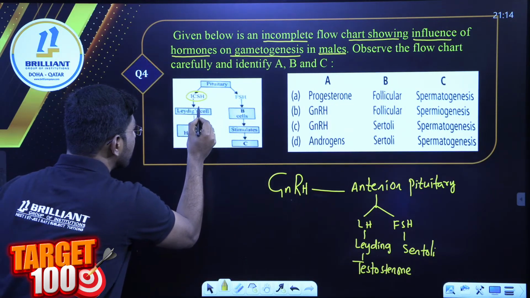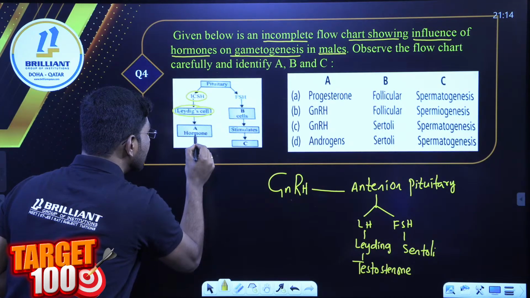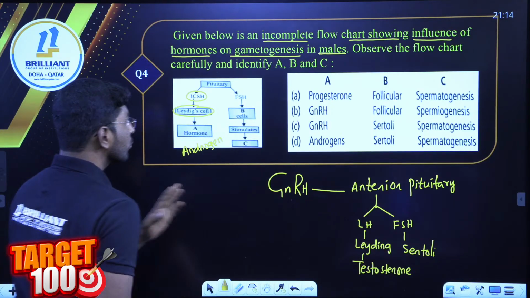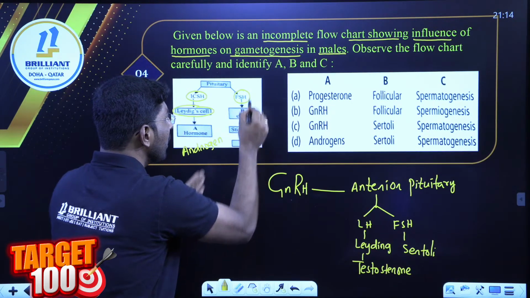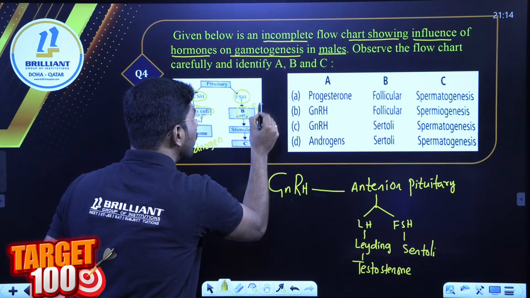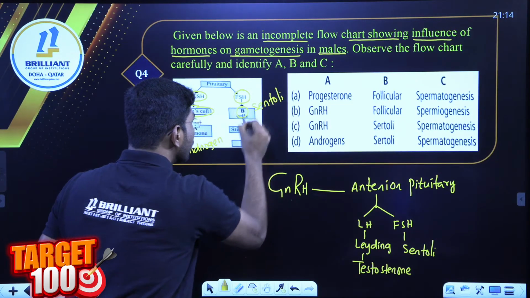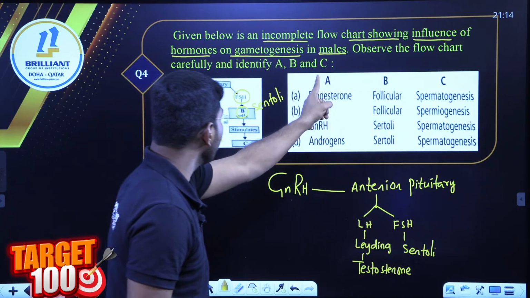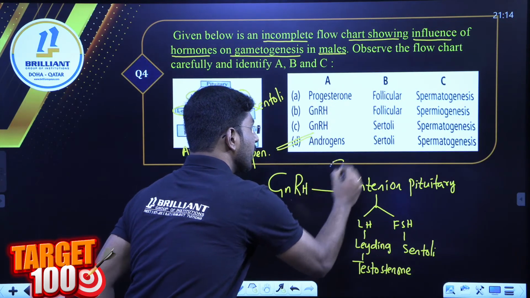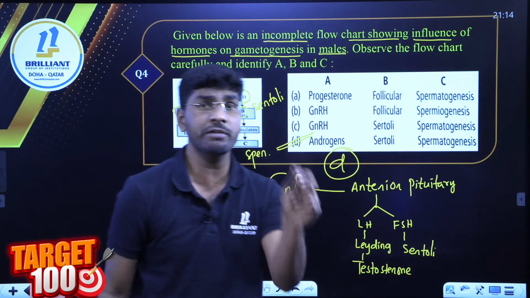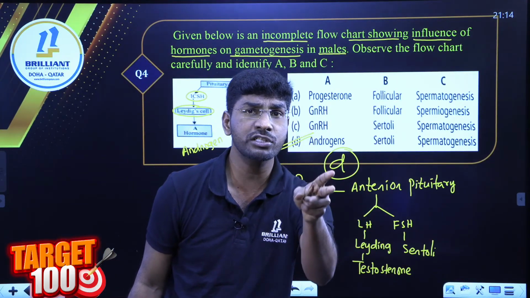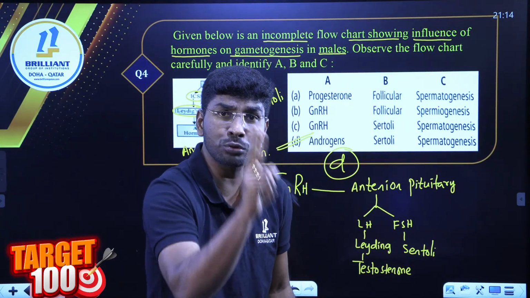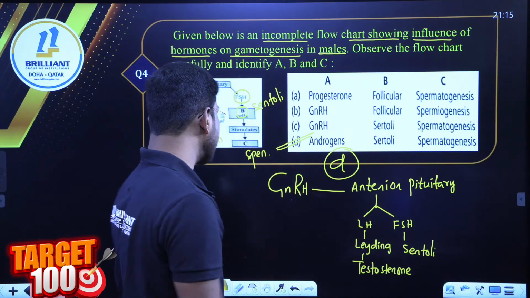So interstitial cell stimulating hormone, the Leydig cell produces A, nothing but androgen. Androgen means testosterone. FSH, follicle stimulating hormone. B cells mean Sertoli cells. Next, Sertoli cells stimulate what? Spermatogenesis. So the right answer I can write what? A, androgen, option D. 2 mark question also. Everyone, before examination, LH function and FSH function in case of male and female, prepare properly and go. Properly prepare these 2 gonadotropin hormones and go for the final exam. Next question.